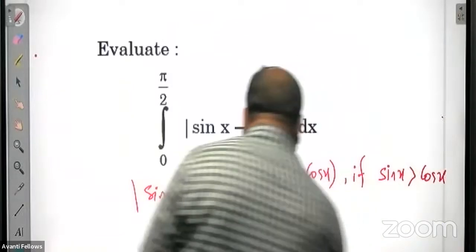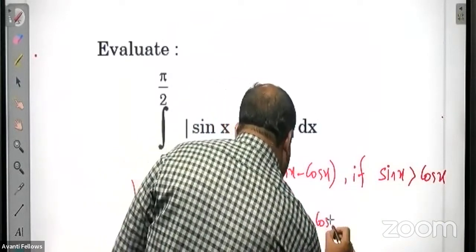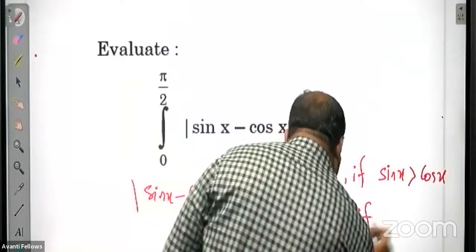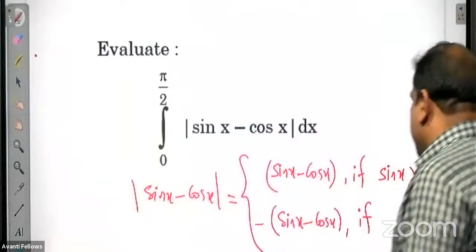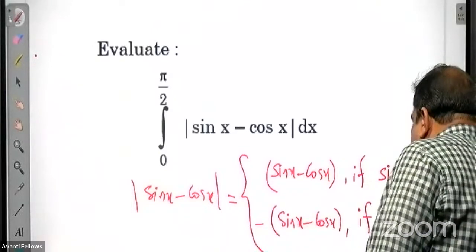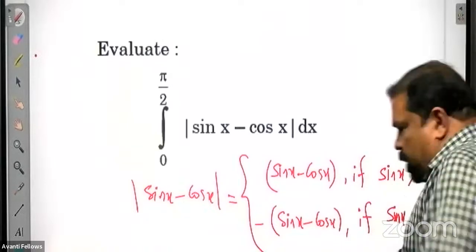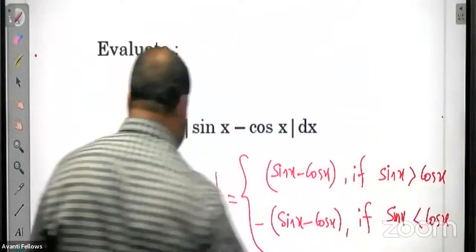And it is minus of sin x minus cos x when this is negative, that means sin x is less than cos x. Simply we are applying the definition of the mod function.